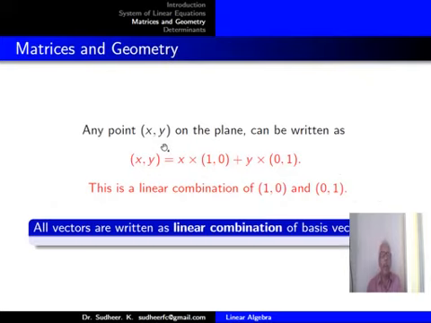Any point (x, y) on the plane can be written as (x, y) equal to x times (1, 0) plus y times (0, 1), and you call this a linear combination of (1, 0) and (0, 1). So the essence is all vectors are written as linear combinations of the basis vectors.